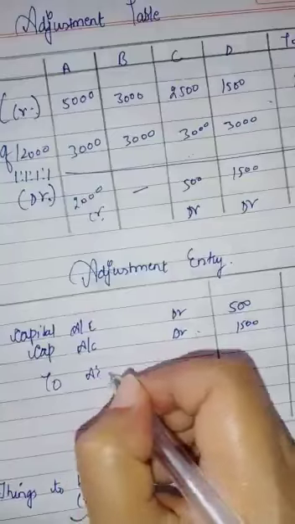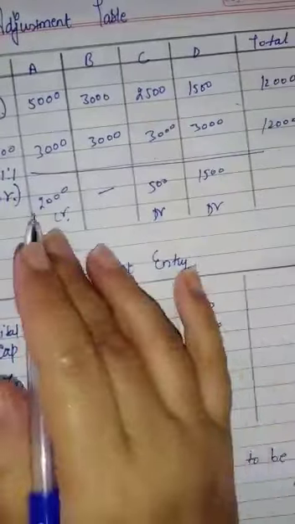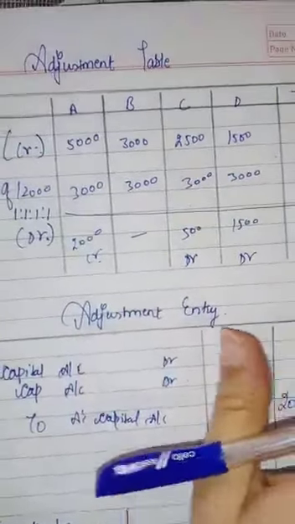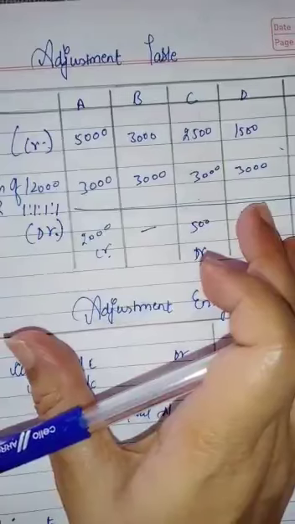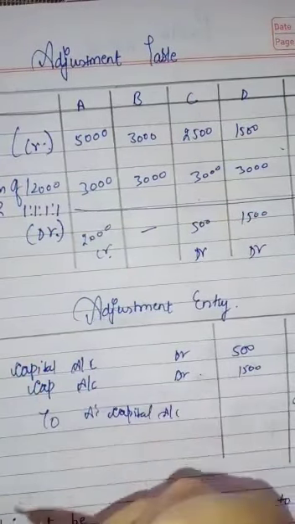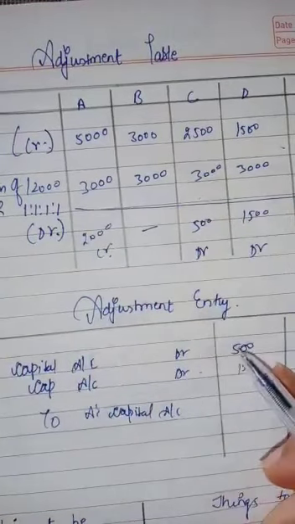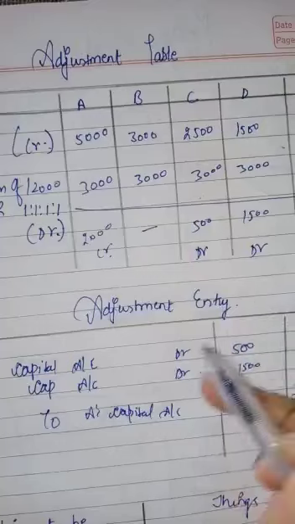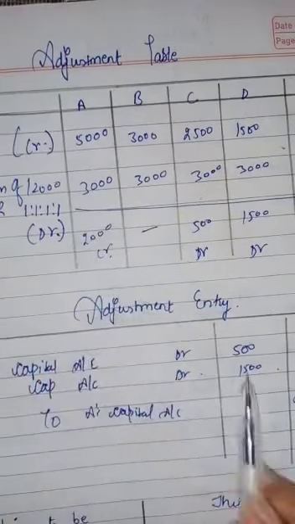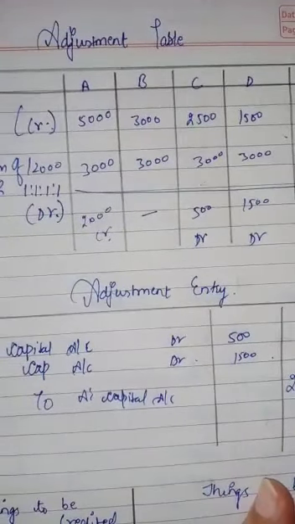A's capital account, amount was 2,000. Automatically the entry will be passed. If you know how to prepare the adjustment table, the adjustment entry will automatically be passed. C will be debited with 500, D will be debited with 1,500, and A will be credited with 2,000. The entry will be equal, and you will be able to solve it.